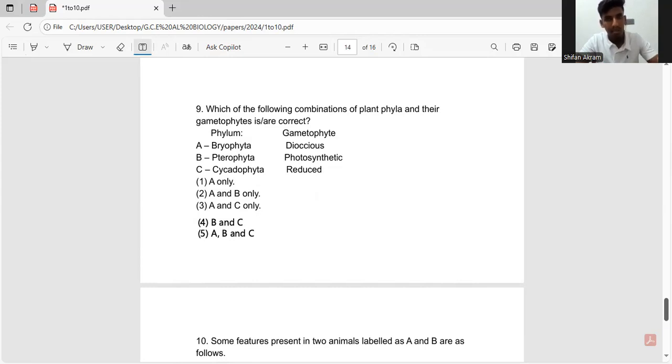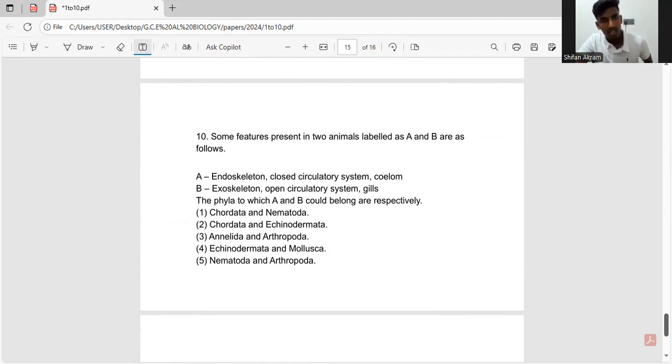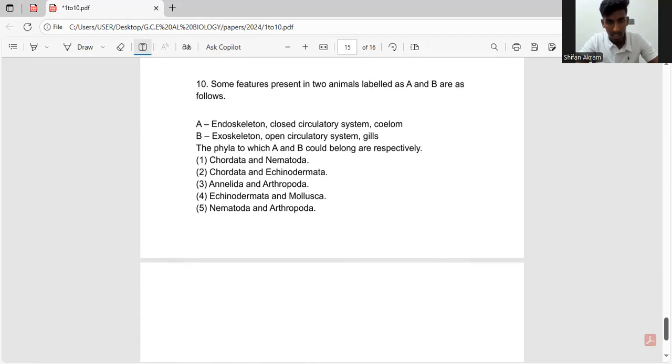And I can't highlight it because I edited it now. So let's go to the 10th question. So some features present in two animals labeled as A and B are as follows. So here they have given some of the features of certain phyla and we have to find which phyla they belong to. So they talk about the endoskeleton, closed circulatory system, and